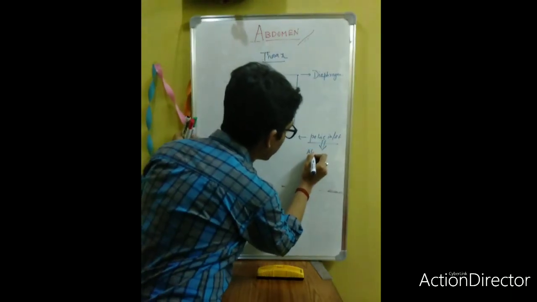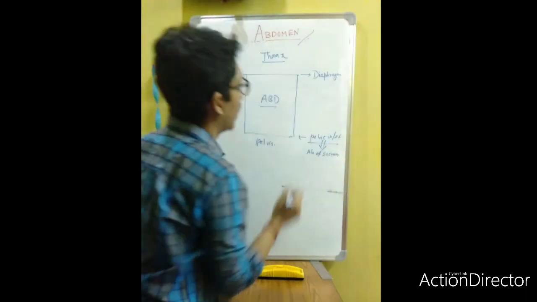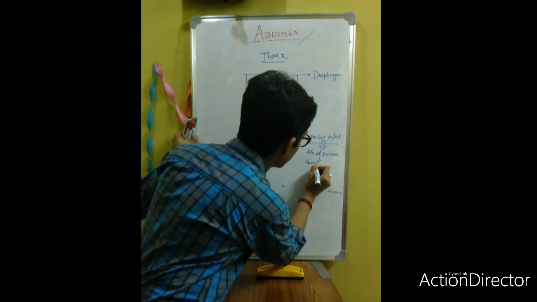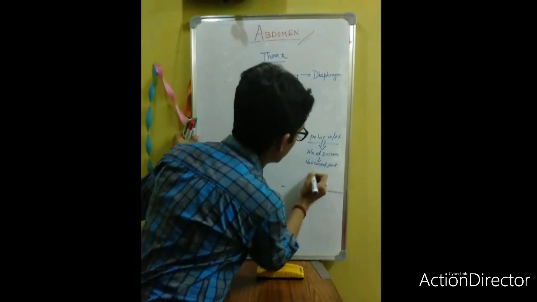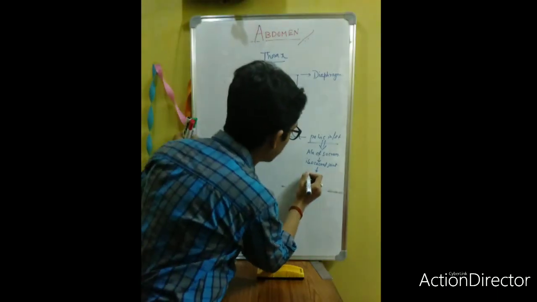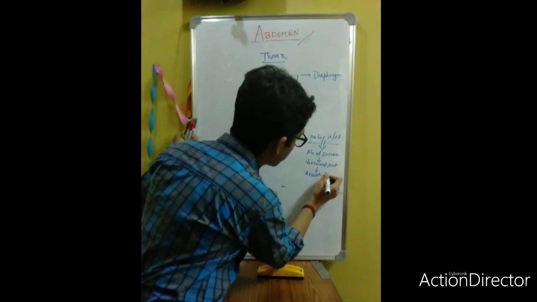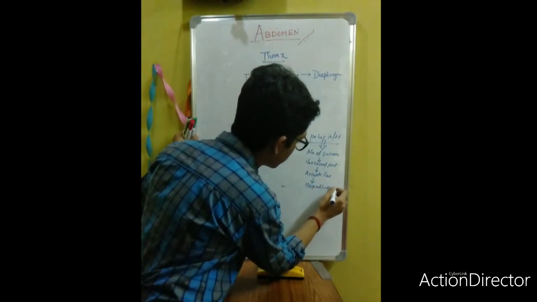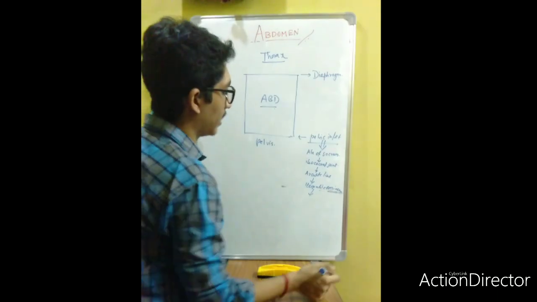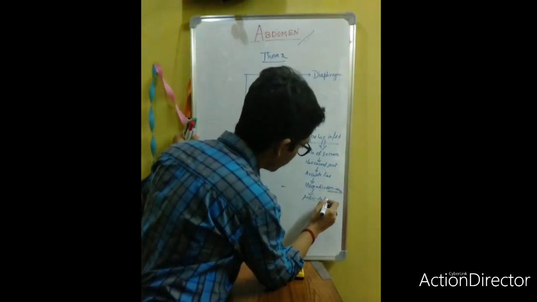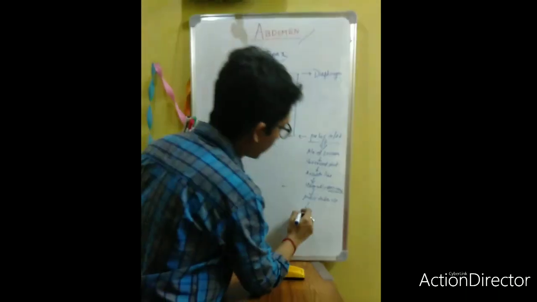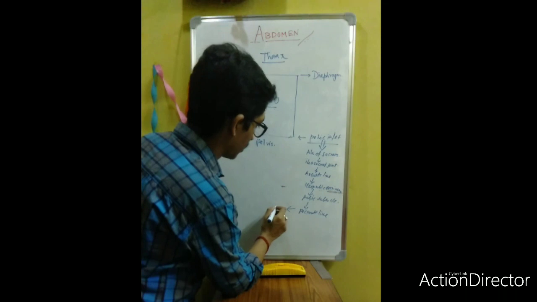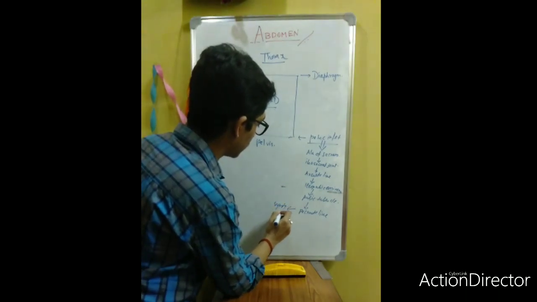The pelvic inlet is formed by the ala of sacrum, the sacroiliac joint, the arcuate line, the iliopubic eminence, the pubic tubercle, the pectineal line, and the symphysis pubis.